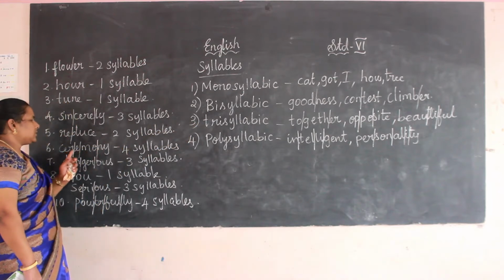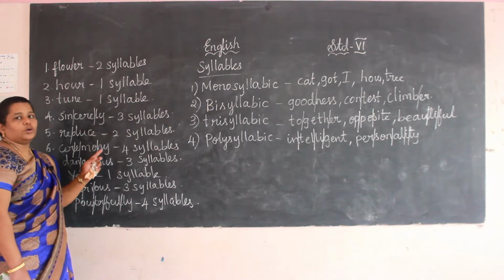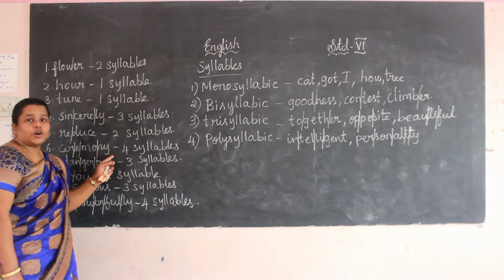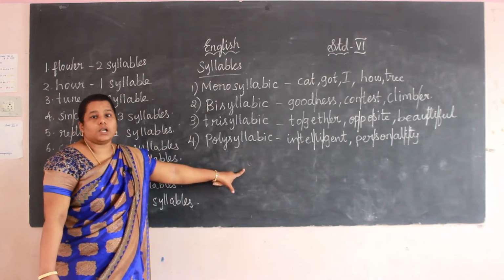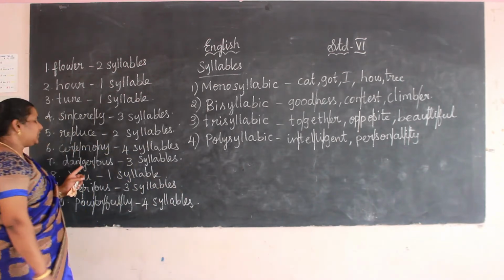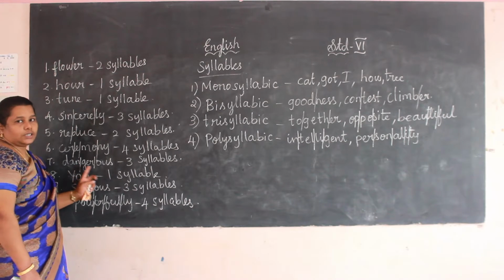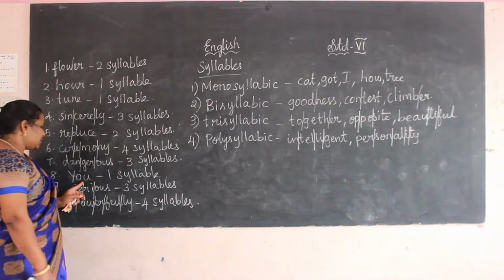Next one, ceremony. Cer-e-mo-ni. So 1, 2, 3, 4. How many syllables here? 4. More than 3 means it is polysyllabic. Next one, dangerous. So it is 3 syllables. So it is trisyllabic.